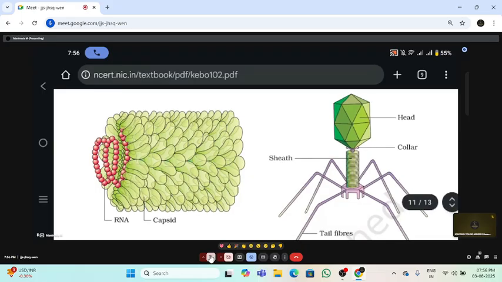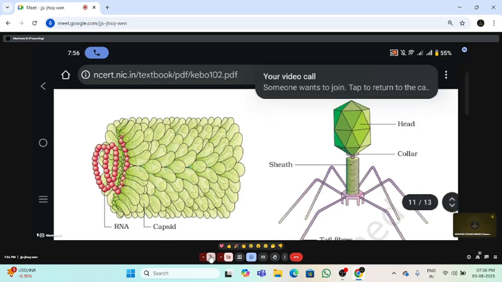Ma'am, they live on other organisms' body. Okay, somewhat. Any other? Ma'am, they reproduce in other cells. Okay. So actually, if you see, the virus is non-cellular.